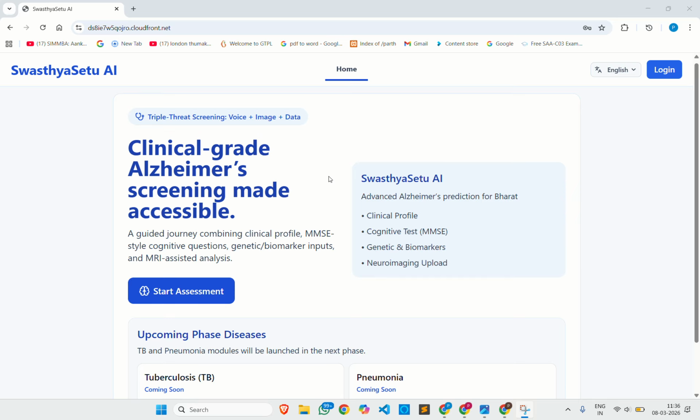Alzheimer disease is one of the fastest growing neurological disorders worldwide. However, in India, early screening tools are very limited. Clinical testing is very expensive, and the rural population lacks specialist access. Diagnosis often happens very late. What to do if the diagnosis happens directly at stage 2 or stage 3? Recovery from those stages is very difficult and could lead to death or loss of life. So, early detection is critical because it allows preventive care, early treatment, and slowing the disease progression.